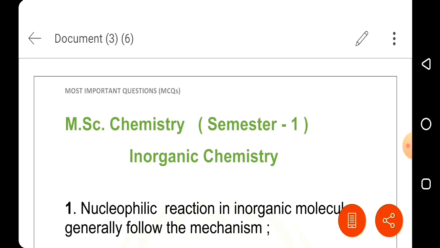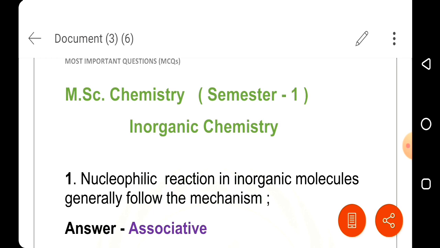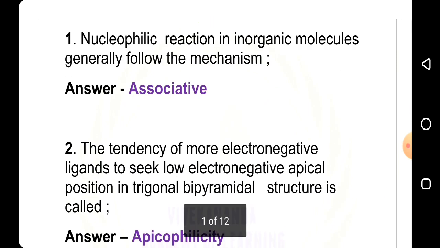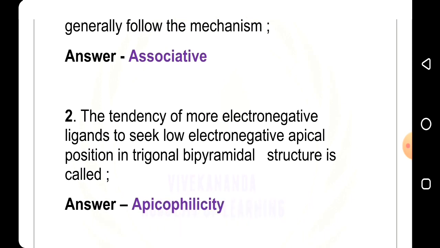So let's start. Our first question: nucleophilic reaction in inorganic molecules generally follow the mechanism. Answer, associative. Second question: the tendency of more electronegative ligands to seek low electronegative apical position in trigonal bipyramidal structure is called, answer is apicophilicity.